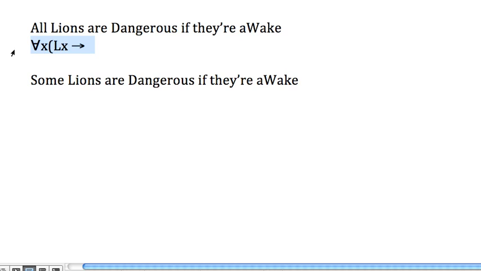That's what we do. Now for the next part. Okay, this is the form the sentence is going to have, but at this point, ignoring the quantifier kind of helps. We're being told something about all lions. So suppose that x is a lion. Ignore the quantifier for the moment. If x is a lion, what are we being told? We're being told that x is dangerous if awake.